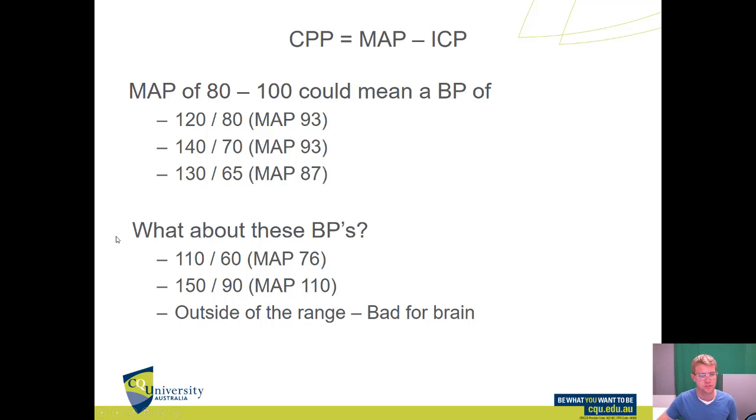But what about these blood pressures down the bottom? A blood pressure of 110 on 60 actually falls a bit short. That only gives us a mean arterial pressure of 76. It needs to be at least 80. What about 150 on 90? That gives us a mean arterial pressure of 110. So anything outside of that range is bad for the brain. Now obviously there's not a lot we can do to bring a blood pressure down pre-hospitally, but there's plenty we can do to bring it up.